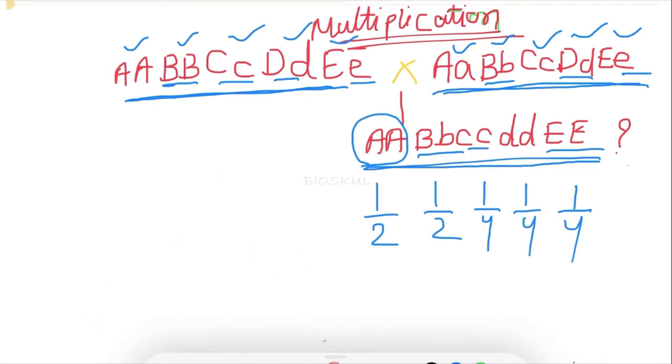So now we have the probability of capital A, capital B, small c, small c, small d, small d, capital E, capital E. So, you know, these events occur independently in a sequence but result in the same outcome.